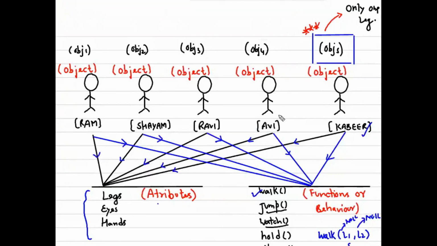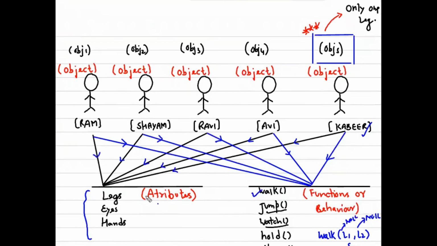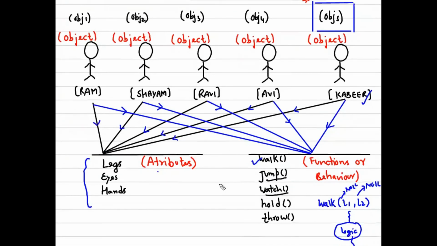If you pay a little attention to the fact that all these objects have the same attributes and the same behavior or functions, but can still pass different values of these attributes, and that would decide the logic written inside these functions.